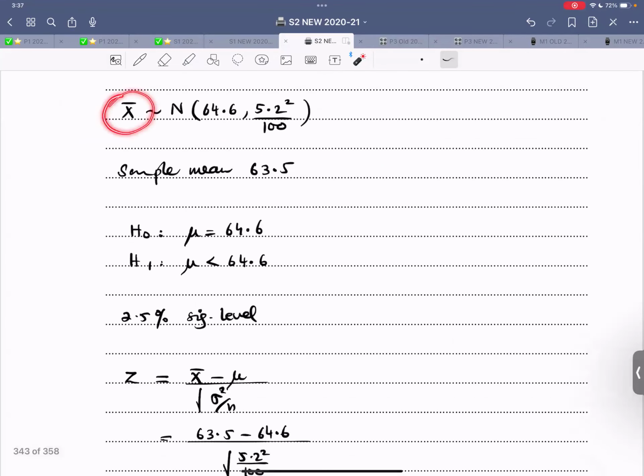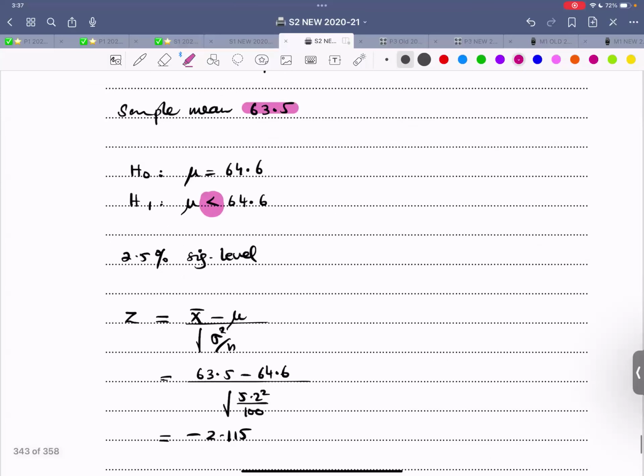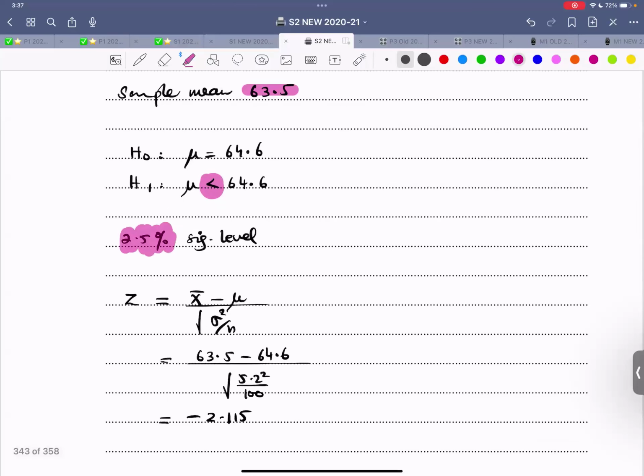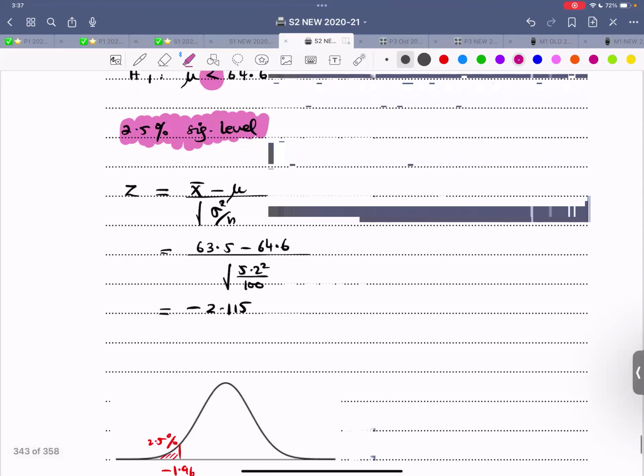So X bar follows a normal distribution with mean mu and variance sigma square over n. The sample mean is 63.5. H naught: mu is 64.6. H1: mu is lesser than 64.6, at the 2.5% significance level. Now we calculate Z, and Z comes out to be negative 2.115.